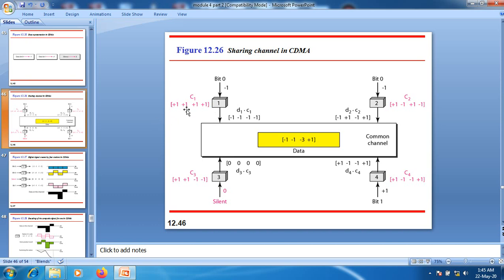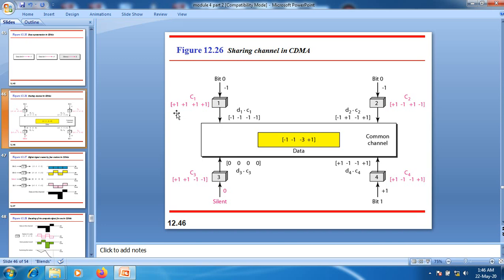That is +1 +1 +1 +1. If you multiply the chipping sequence with this data element, we will receive the data that is sent by station 1 at the destination.